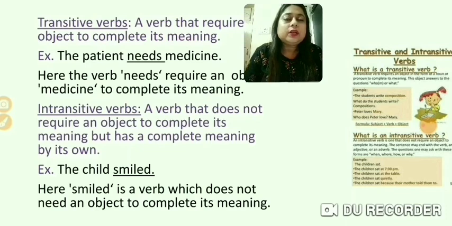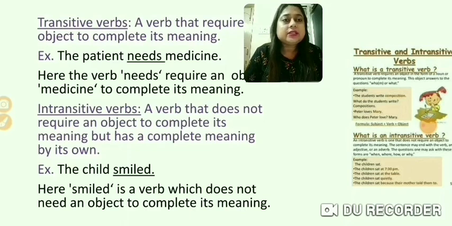So over here, what is the object? The word medicine. So when we add medicine to the verb needs, what does he need? He needs medicine. So when an object over here, that is medicine, is supplied to the verb needs, it has got its complete meaning. So when any verb needs an object to complete its meaning, it is called as transitive verb.